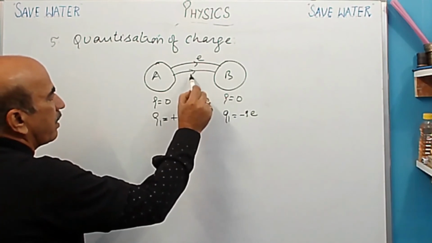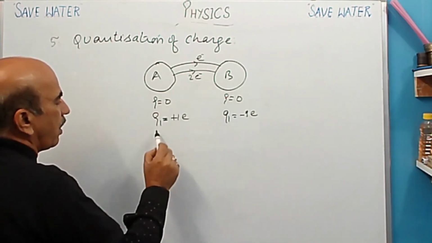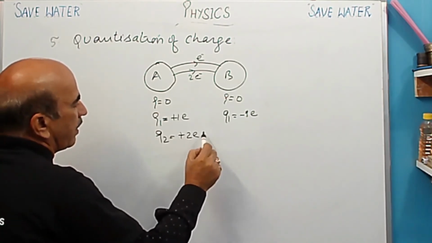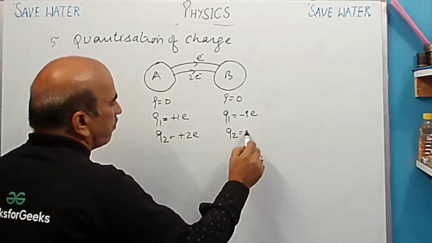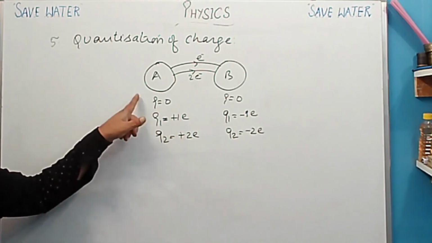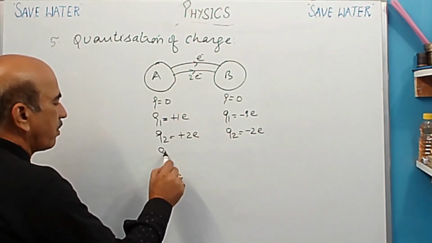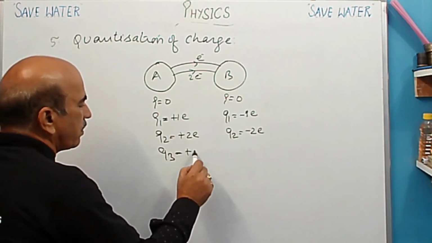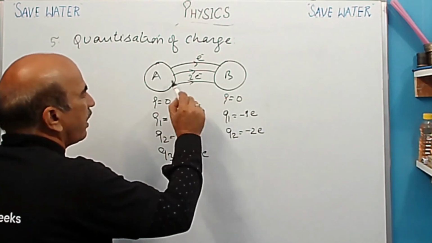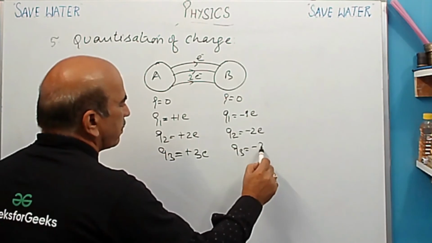So same way now second case में क्या? It is transferring 2 electrons. इसने 2 electron transfer करेंगे. ठीक है? So now it will be Q2 is equal to plus 2E and here it will be Q2 minus 2E. Plus 2E क्यों? Because it has now excess of electron because it is transferring and it is gaining. So similarly it is Q3 and it will be plus 3E. Now 3 electrons are being given from this body A to B. And it will have Q3 is equal to minus 3E.